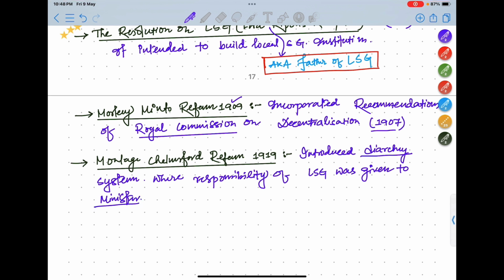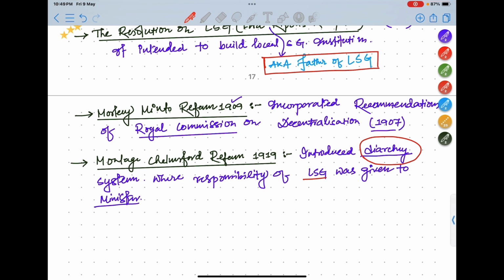Now understand what diarchy is. Di means two, archy means administration. So diarchy means administration at two levels. This reform in 1919 introduced diarchy, where the responsibility of local self government was given to ministers who were coming from princely states.